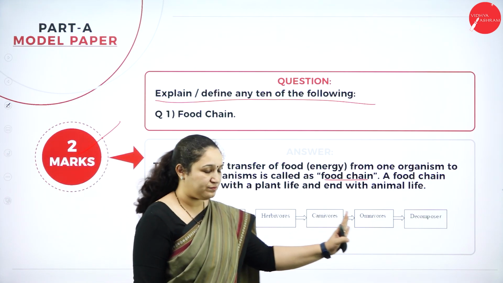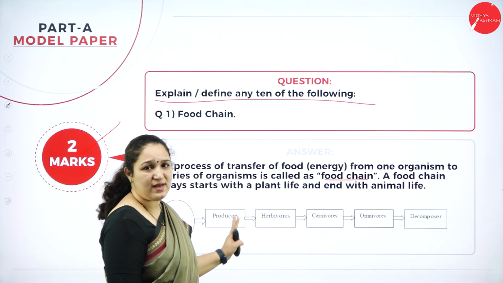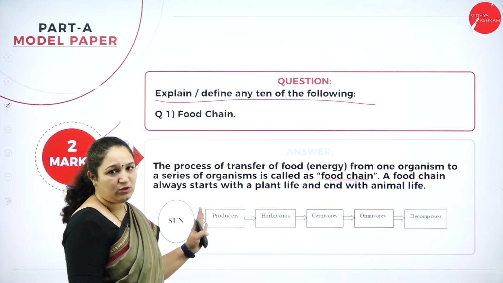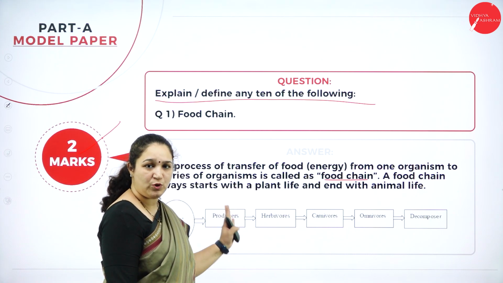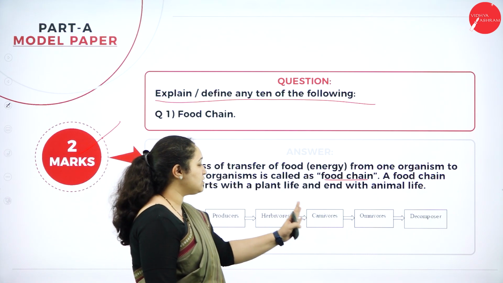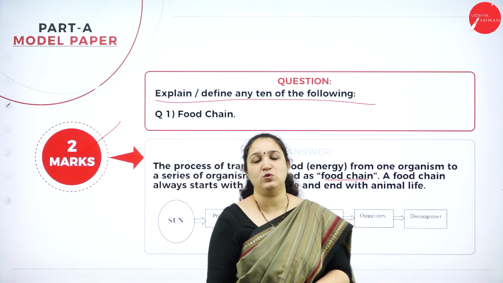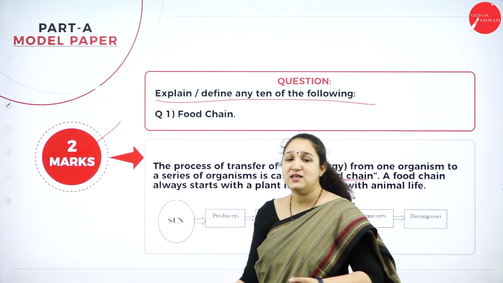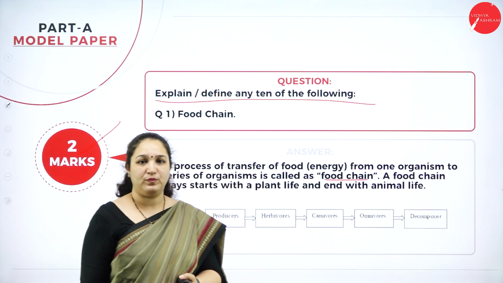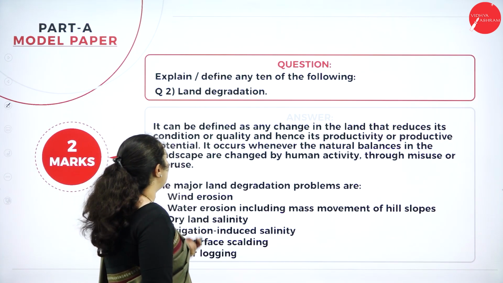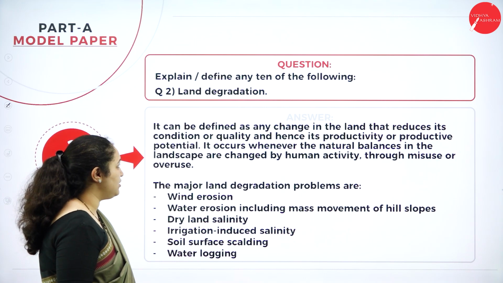this particular chart or diagram which explains the food chain. It starts with sun energy being used by the producers to produce food, then it goes to herbivores, carnivores, omnivores, and finally it goes to the decomposers. As well, you can put any one of the examples for a food chain also. Okay, next, question number 2, land degradation.